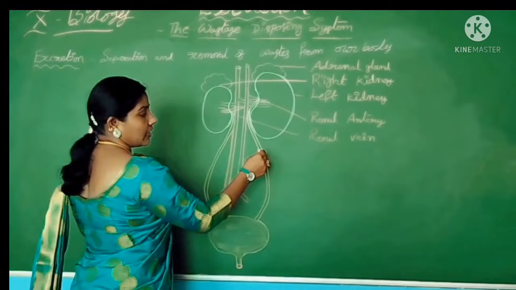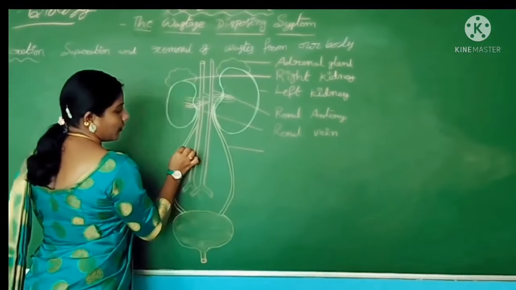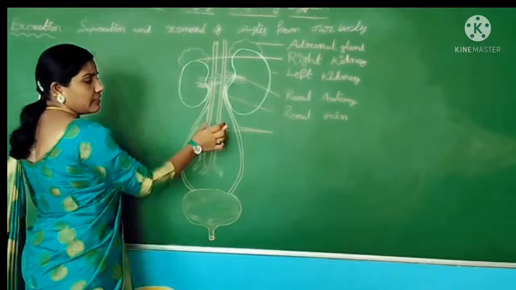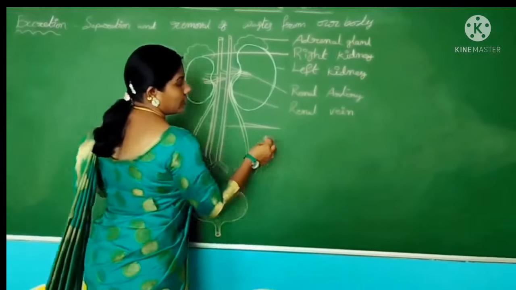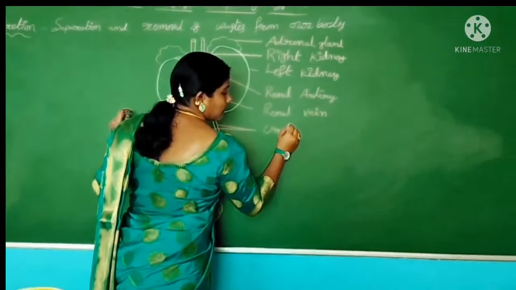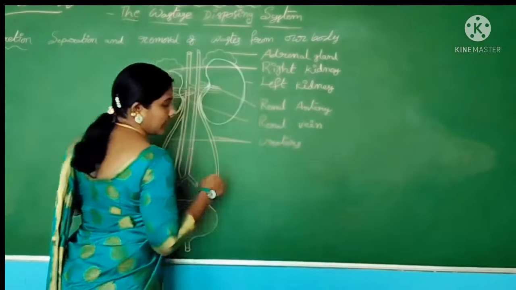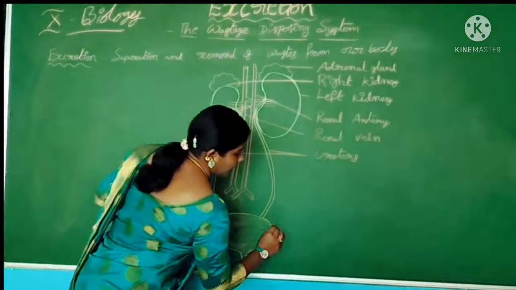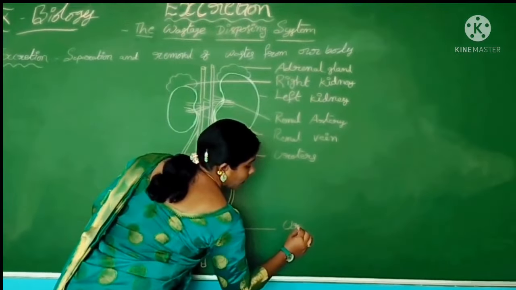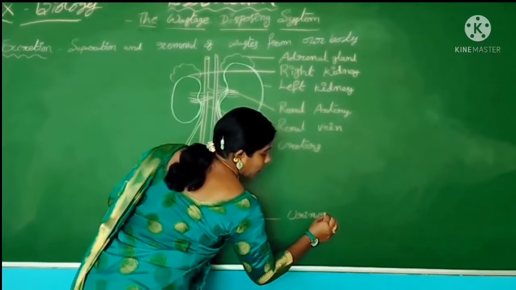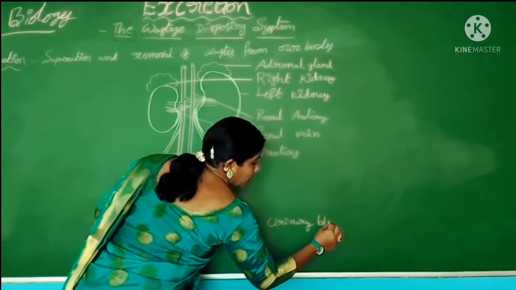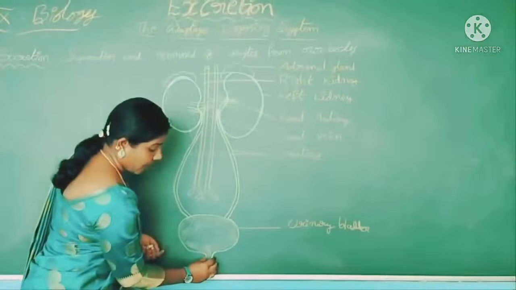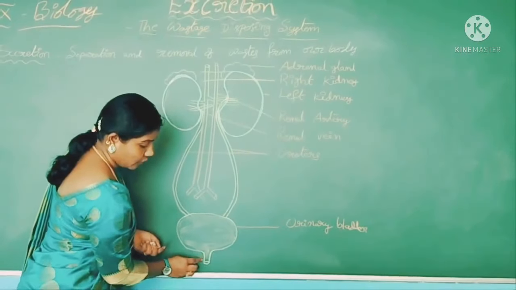Then one pair of tubes come out from both kidneys. These are called ureters. These ureters open into a sac-like structure called the urinary bladder. And the urinary bladder has a small tube-like opening.